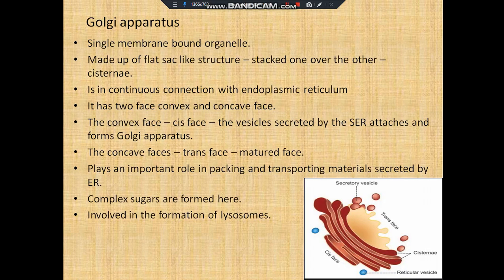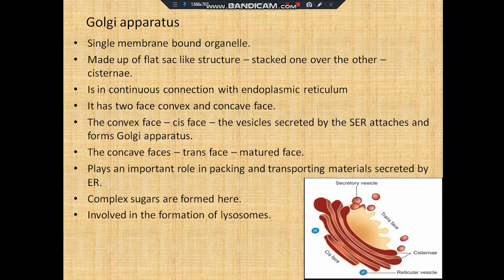Now let us discuss the next cell organelle, which is the Golgi apparatus. It is a single membrane bound organelle, that is, it is covered by only a single membrane, and it is also made up of sac-like structures which are stacked or overlapped one over the other, and they are called cisternae. It is in continuous connection with the endoplasmic reticulum, and this Golgi apparatus has two faces. One is the convex face and another is the concave face.